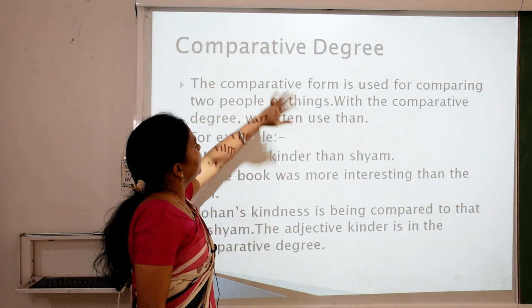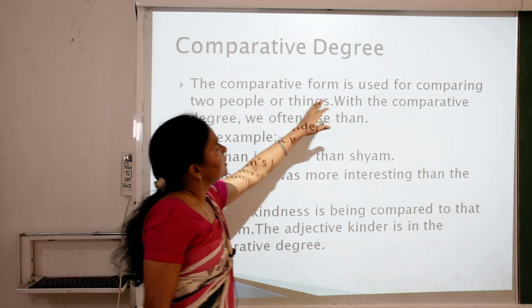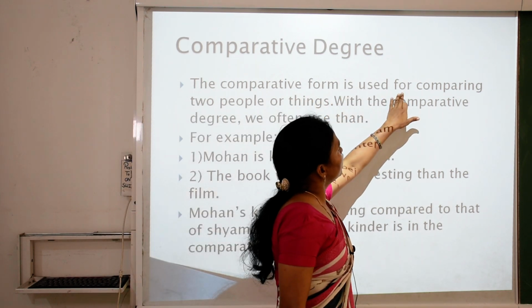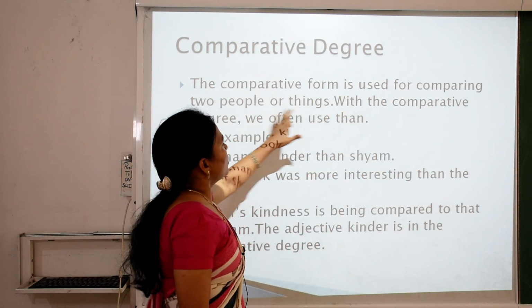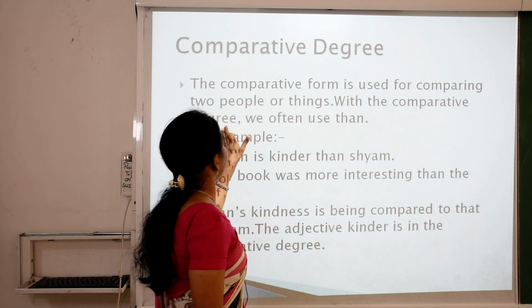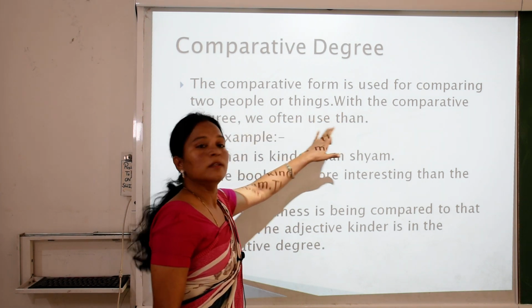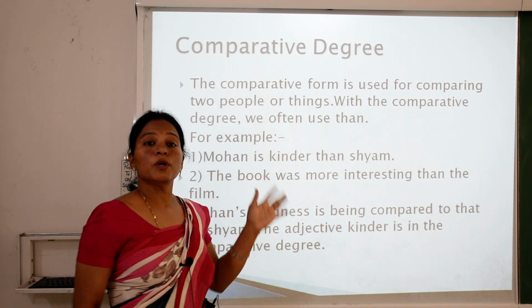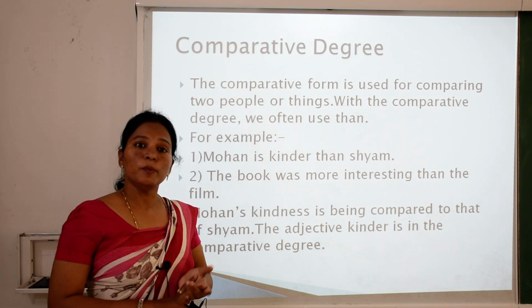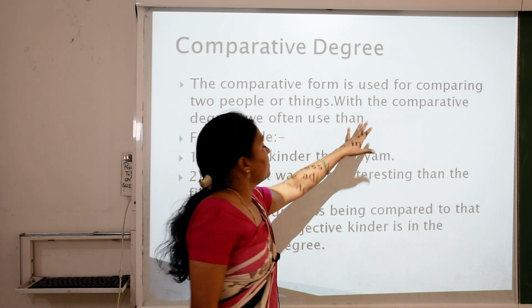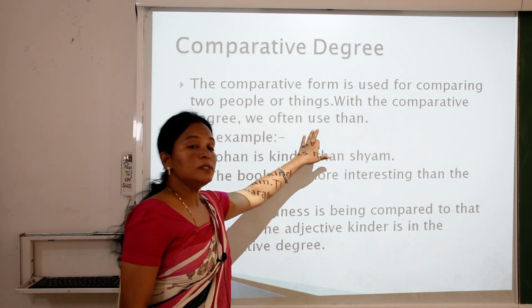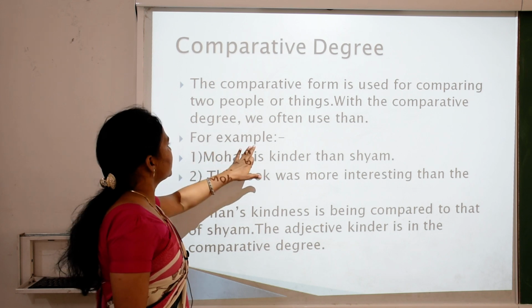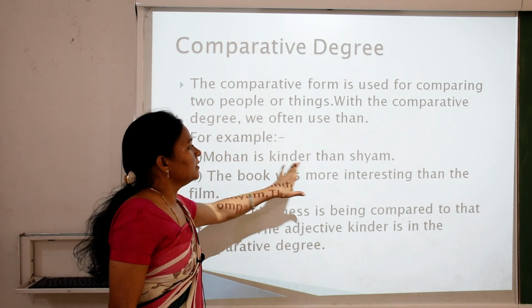Second, comparative degree. The comparative form is used for comparing two people or things. With the comparative degree, we often use than. So what is the comparative degree? The comparative form is used for comparison between two persons, two places or two objects. With the comparative degree, we often use than. For example, Mohan is kinder than Shyam.